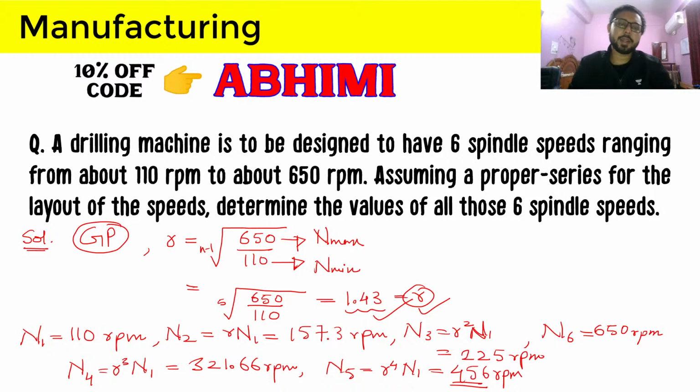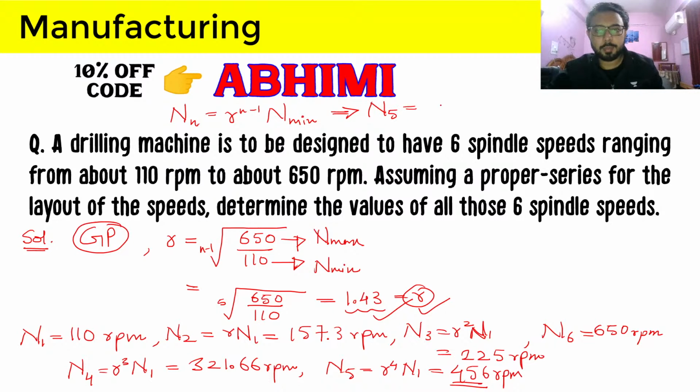In the GATE examination you might get asked about n5, n4, n3, so one of the speeds, and not all the speeds. So what you can remember here is that to calculate n, where n can be 4, 5, 6, 7, you have to follow this approach, that is R raised to the power n minus 1 into n minimum, or n1. For example, if you have to calculate n5, then it will be R raised to the power 5 minus 1 into n1, so this will become 4. So it is one less than the speed you are calculating.